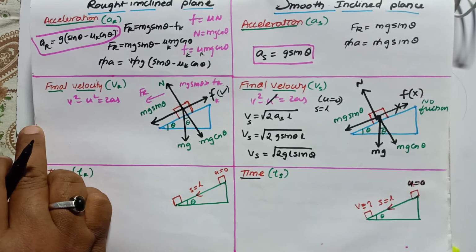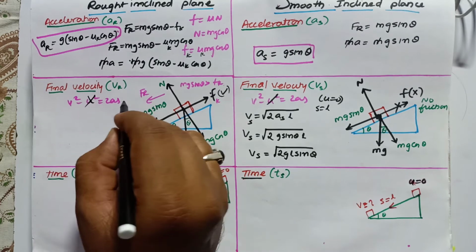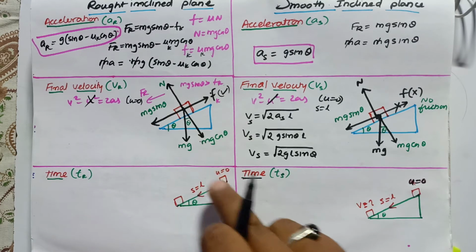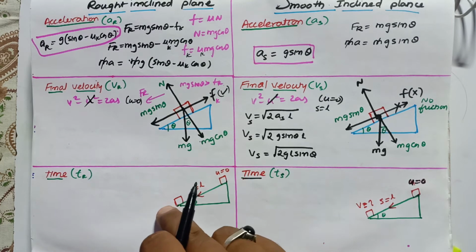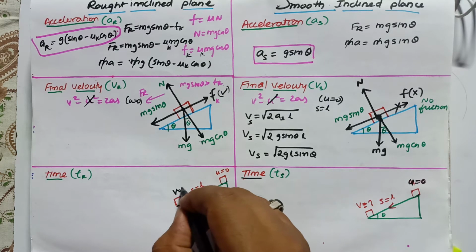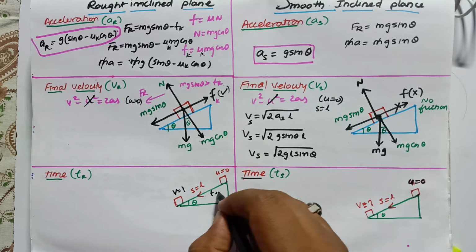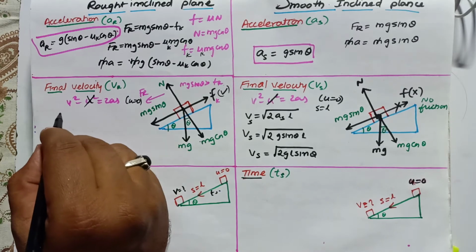For the rough surface here, if you observe, the initial velocity is also going to be 0, because you are dropping a body at this place. It comes down with your final velocity. So what is the final velocity and time also we have to find out here. So therefore this part is going to get cancelled.